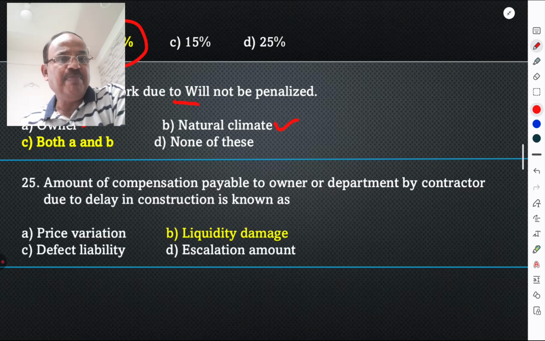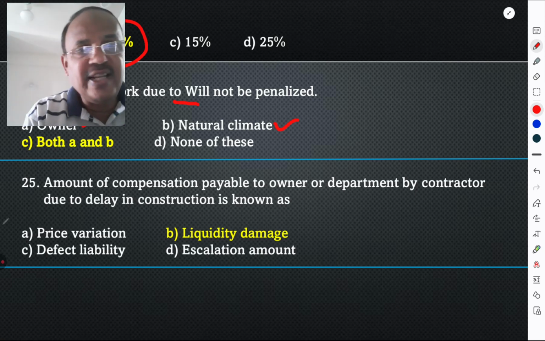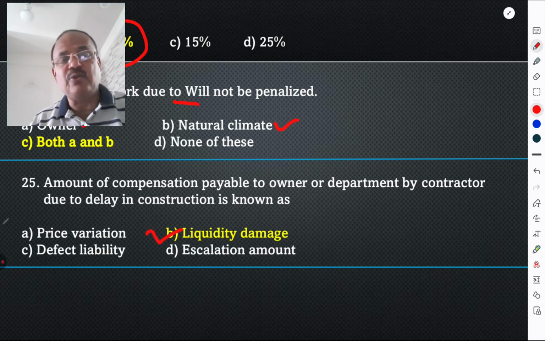The amount of compensation payable to the owner or department by the contractor due to delay in construction work is known as liquidated damages. One must know what LD is. That LD is not directly proportional to the amount of work done. That is also important.